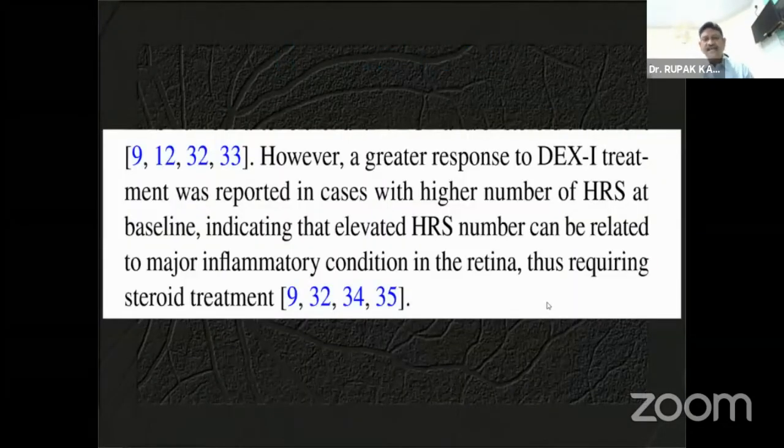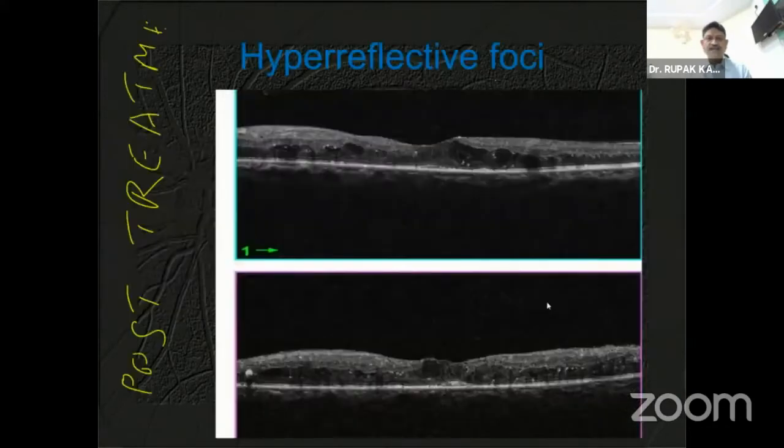And in the presence of hyperreflective spots, this is an indication that these are patients who have a preponderance for more cytokines, and these people respond well to the dexamethasone implant, as reported in different cases. We'll show you a post-treatment image with the dexamethasone implant. You can see there is still some amount of hyperreflective spots, but it has been reduced from the previous one.